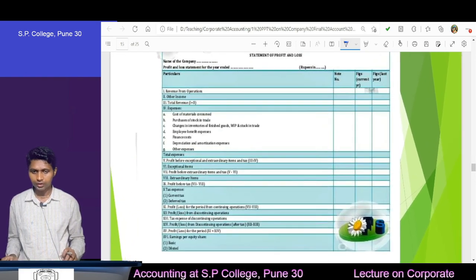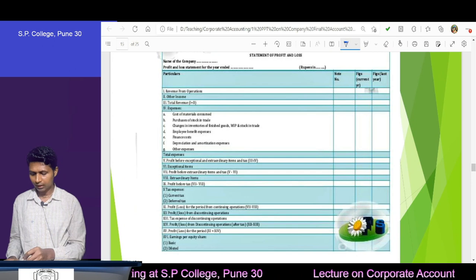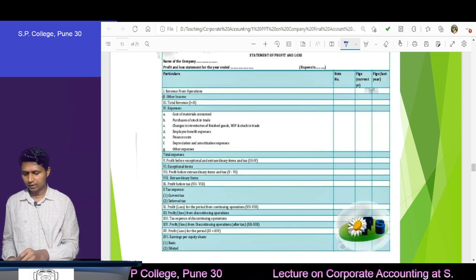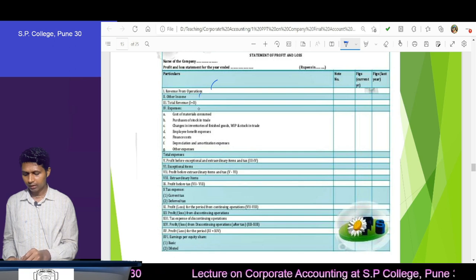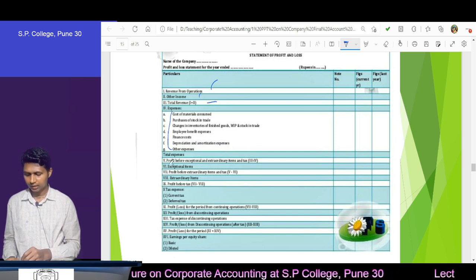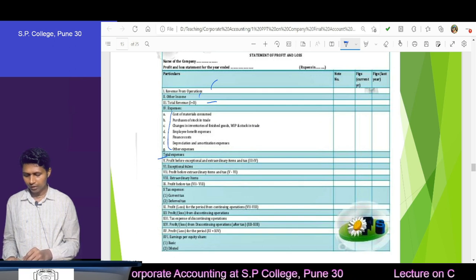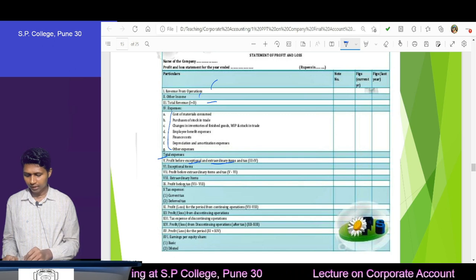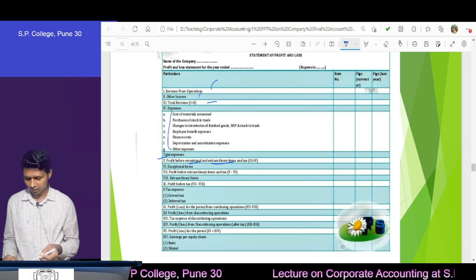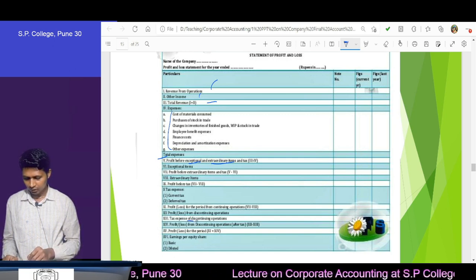This is the format of Schedule 3; the actual format looks like this. Here you will find first revenue from operations, then other income, then total revenue, expenses, and so on, the total, then profit before exceptional and extraordinary items, then exceptional items, continuing and discontinuing operations.